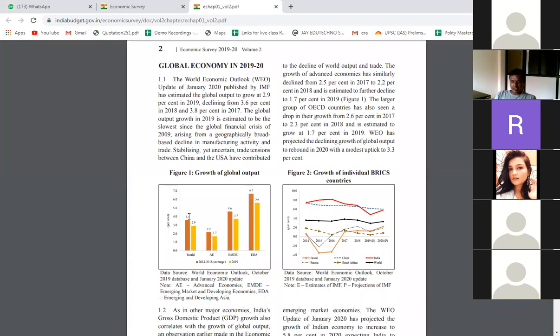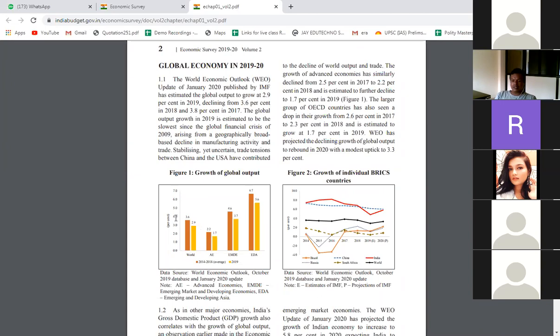So here you can see this is the growth rate of the world, that is 3.6. That is the 2014-18 average, and 2019 is 2.9. So can you tell me, 2014 to 18 average means from 2014 to 2018, this is the average growth rate, 3.6 and 2.9. So what does it mean? So is the economic growth rate increasing or decreasing?